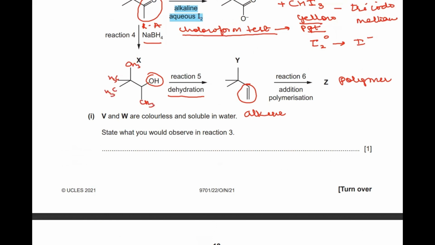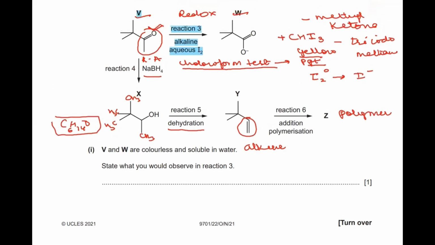So let's count all the carbon and all the hydrogen here. When we count the carbon, hydrogen and oxygen, we get to know its molecular formula is C6H14O.